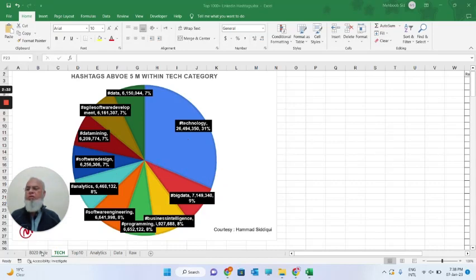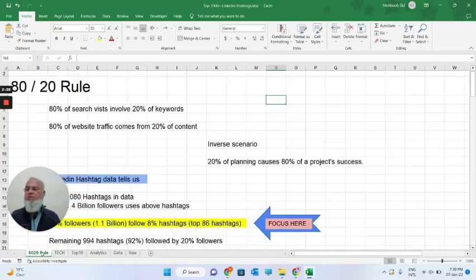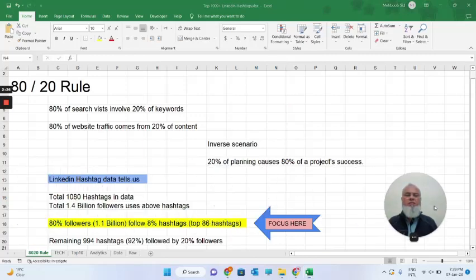Then I can show you also the 80-20 rule, which is normally used in businesses. The 80-20 rule says 80% of search visits involve 20% of keywords, and 80% of website traffic comes from 20% of the content. In an inverse scenario, you can say that 20% of planning causes 80% of a project's success.